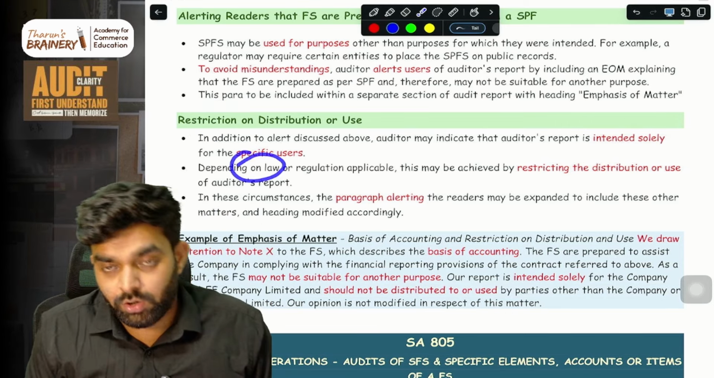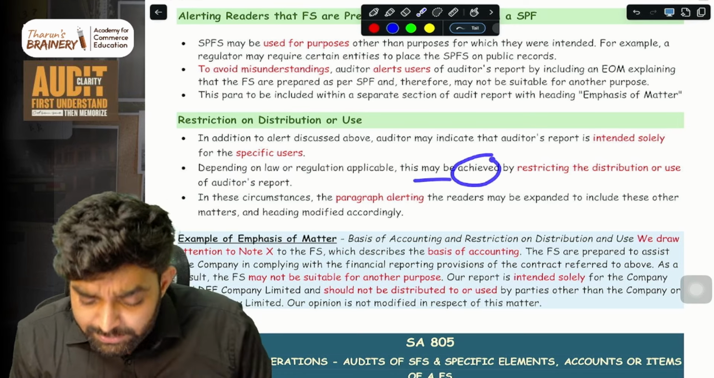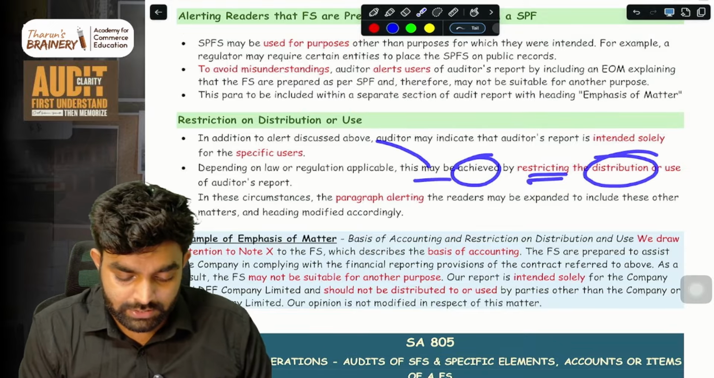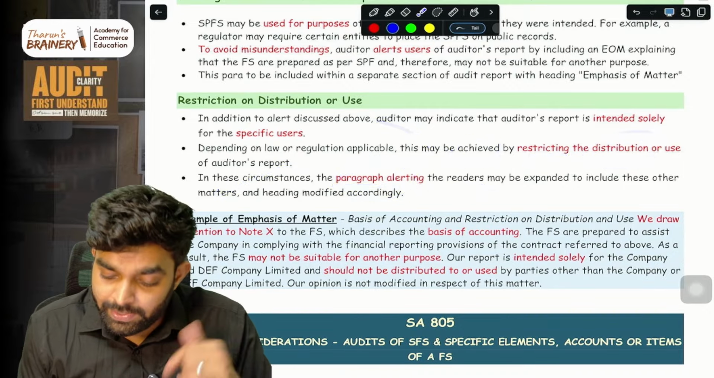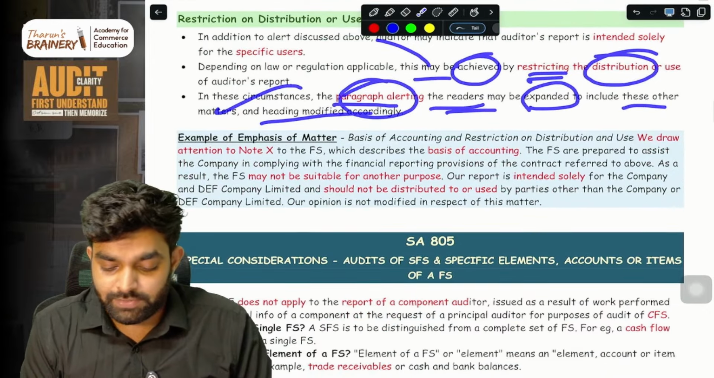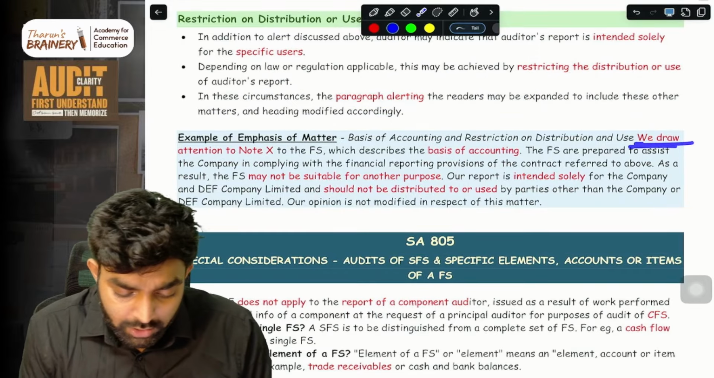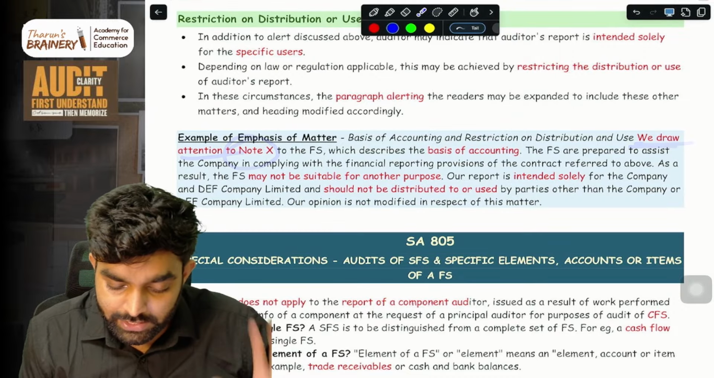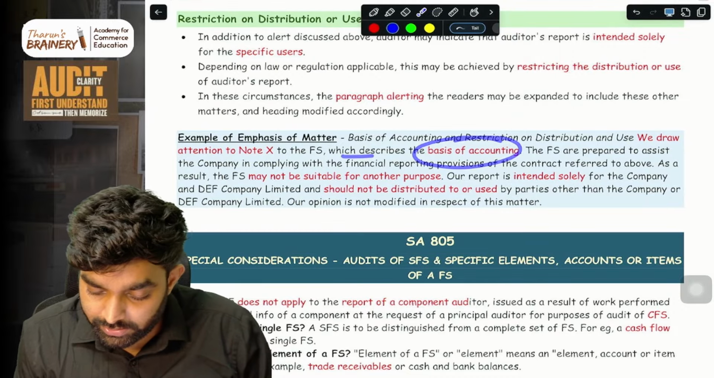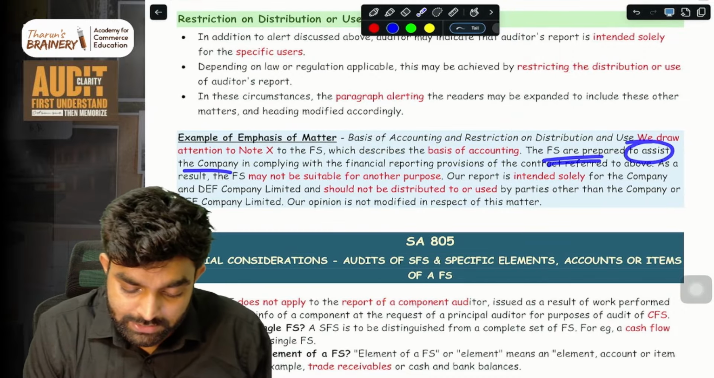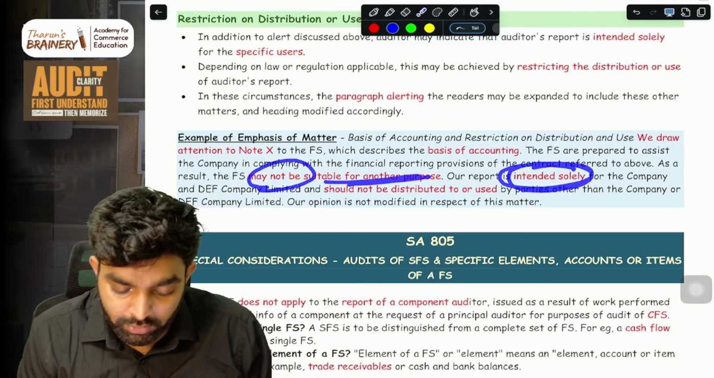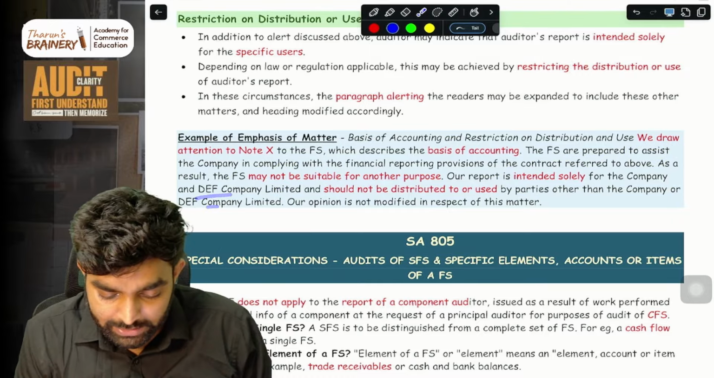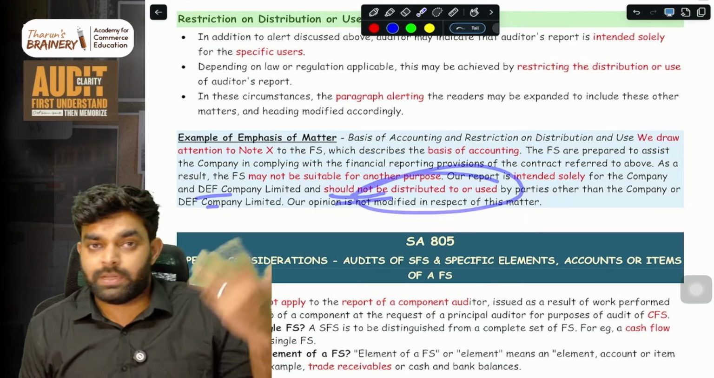Then, depending on law or regulation, sometimes this may be achieved through restricting the distribution or use. In these circumstances, the paragraph alerting the readers may be expanded to include these matters. Example, in your emphasis of matter: we draw attention to the note in the financial statements which describes the basis of accounting. Financial statements are prepared to assist the company and may not be suitable for other purposes. Intended only for the company and DEF company, something like that, and should not be distributed or used by other parties.